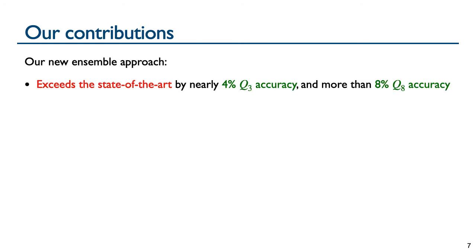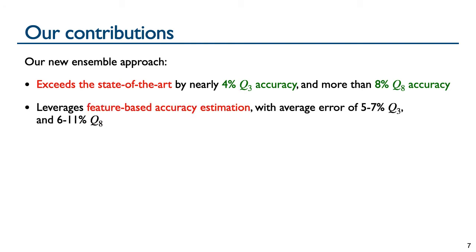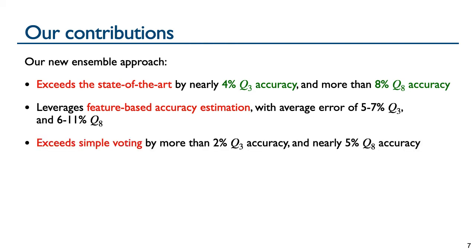To preview our contributions, our new ensemble approach exceeds the accuracy of the best state-of-the-art tool by nearly 4% under the conventional 3-state model, and by more than 8% under the challenging 8-state model. For our ensemble approach, we developed feature-based accuracy estimators for state-of-the-art tools where the average error of these estimators ranges from 5 to 7% for the 3-state model and from 6 to 11% for the 8-state model.